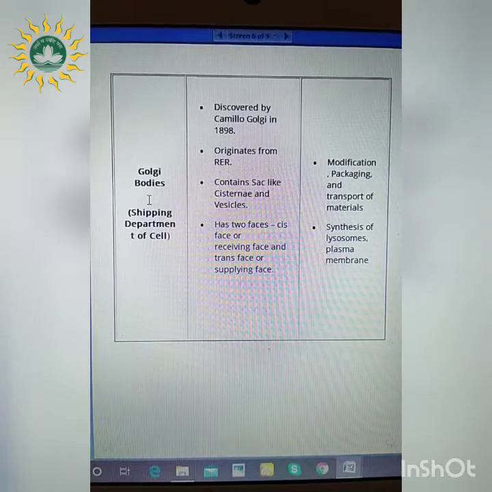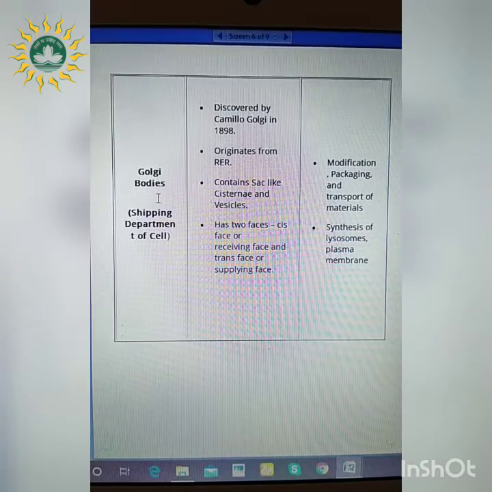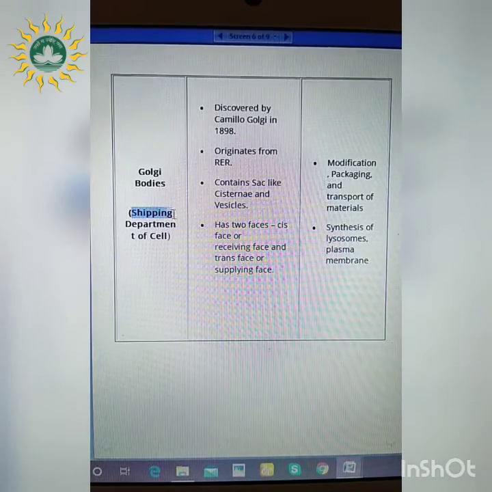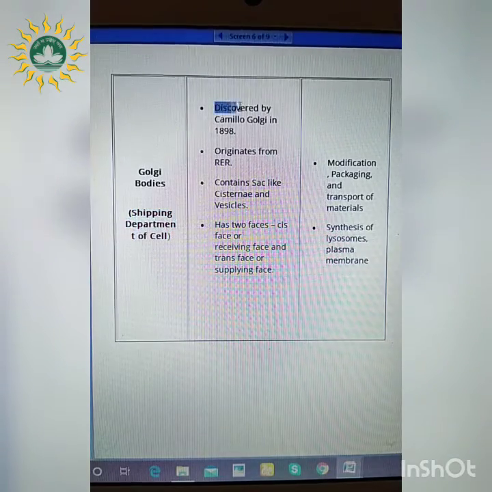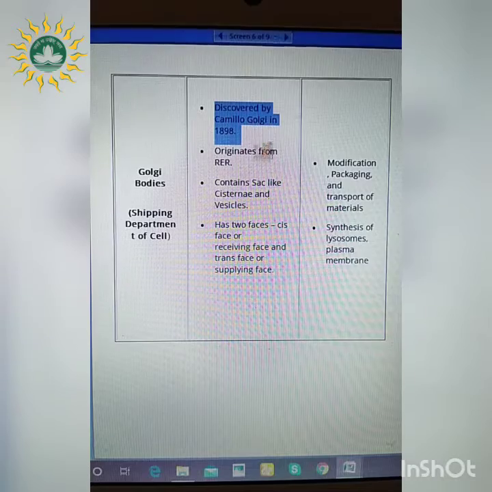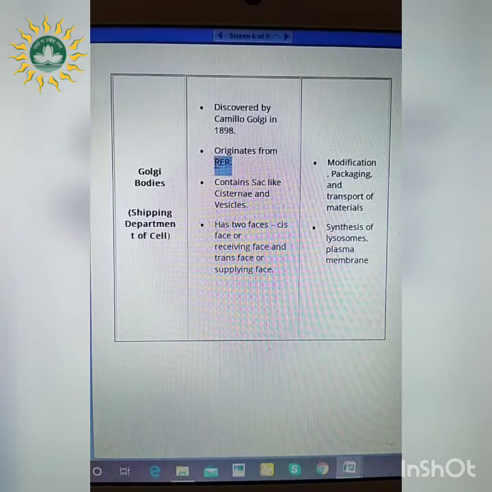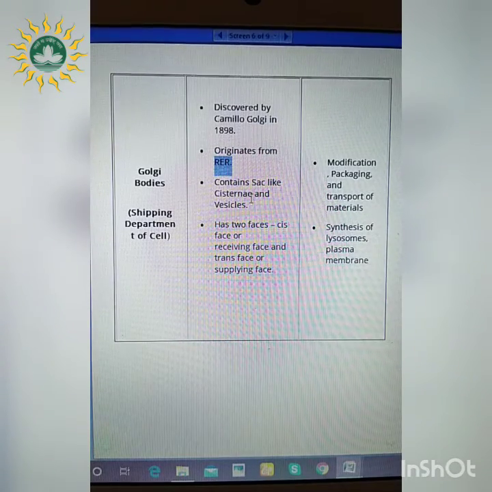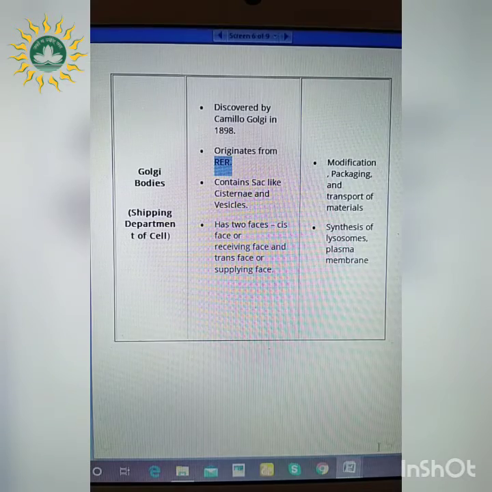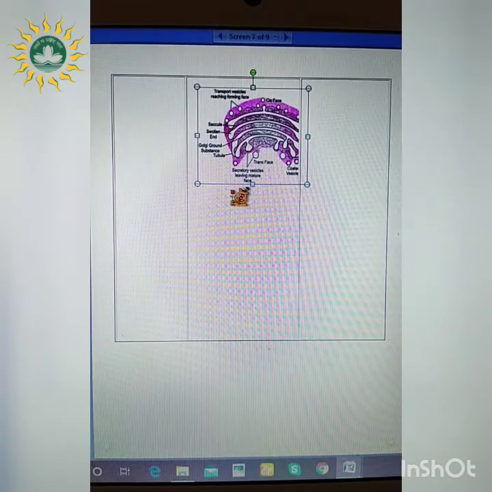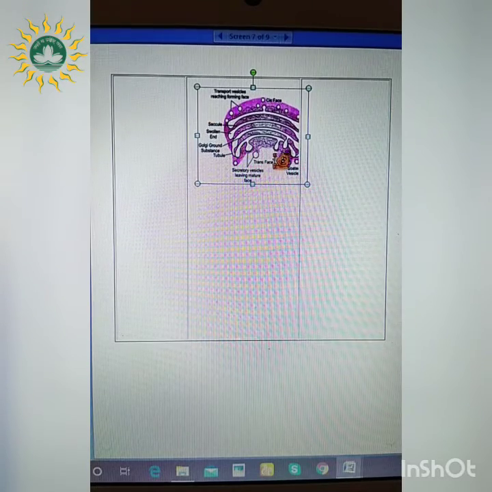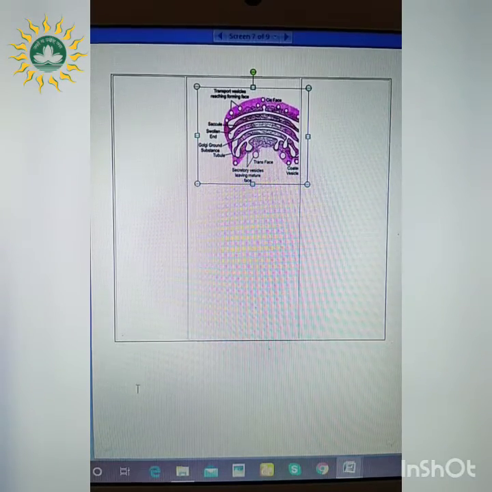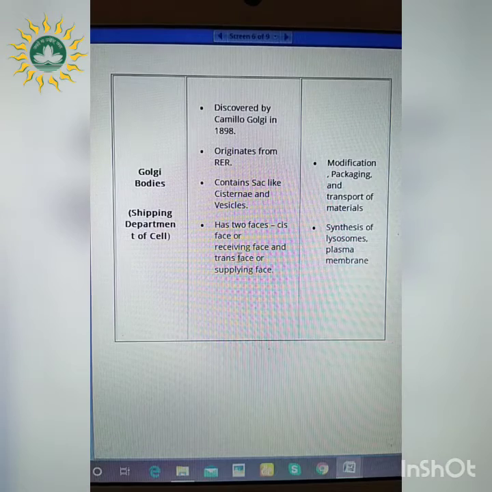The next one, and the last one, is Golgi body. What is that? It is referred to as the shipping department of the cell. First, it was discovered by Camillo Golgi in 1898, and it originates from the rough endoplasmic reticulum. It contains certain sacs like cisternae and vesicles. If you look at the diagram, you will understand there are some sac-like vesicles which are referred to as the cisternae also.